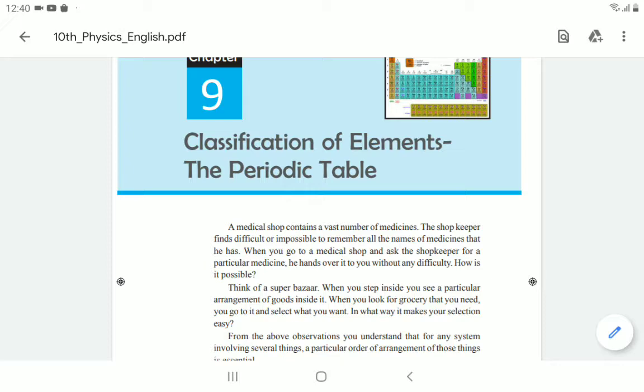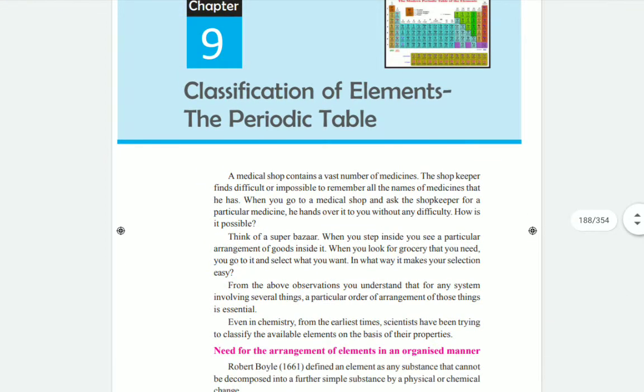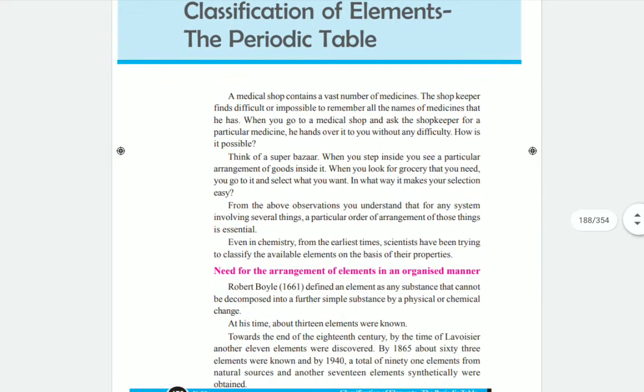So today we are going to start the next chapter, classification of elements and the modern periodic table also. So in the classification of elements and the periodic table, here in this periodic table we have totally more than 115 elements, children. In each and every element there are a number of atoms, and how many atoms will be there in each and every atom and each and every element, all this we have to know in this chapter.